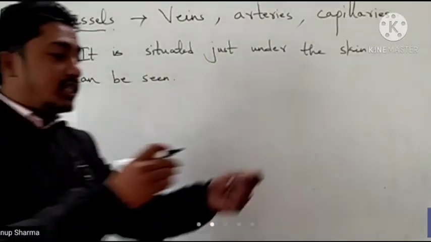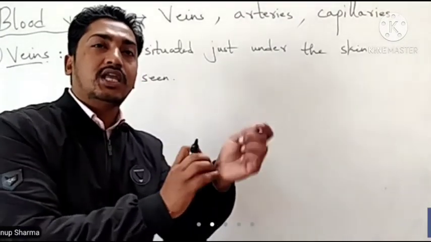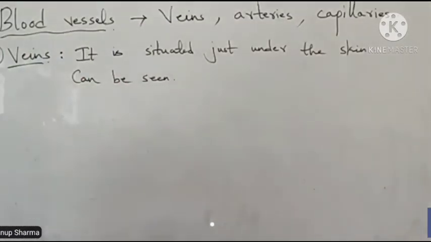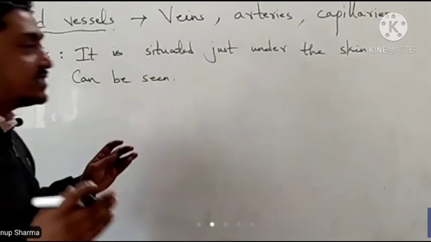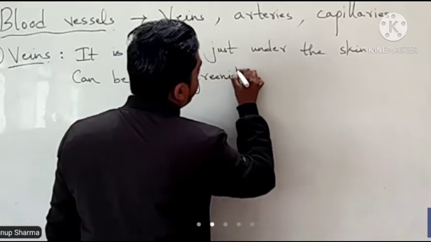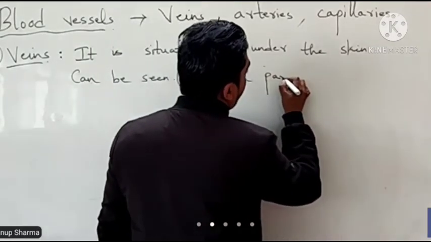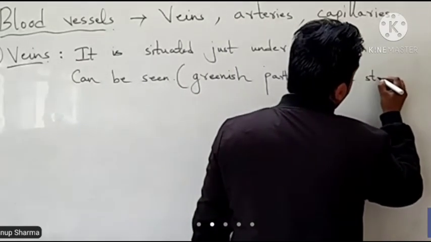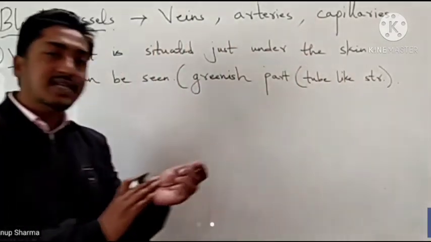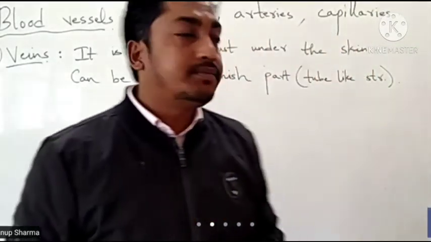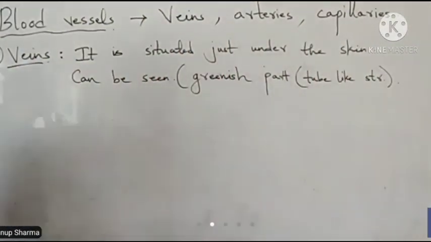That means the greenish part or tube-like structure that we often see on our hands and legs, they are called veins.